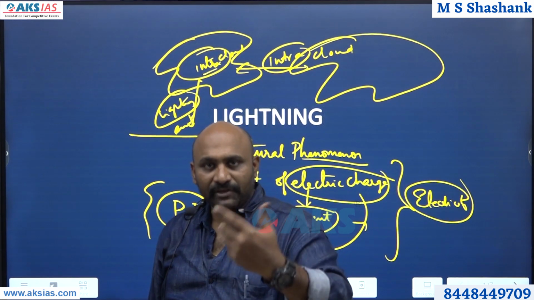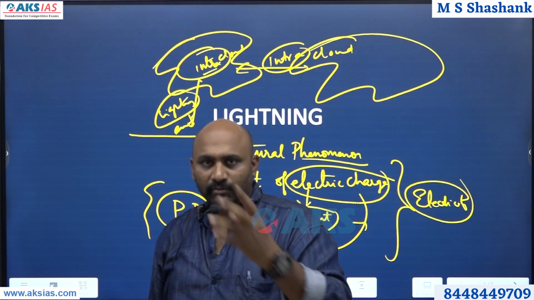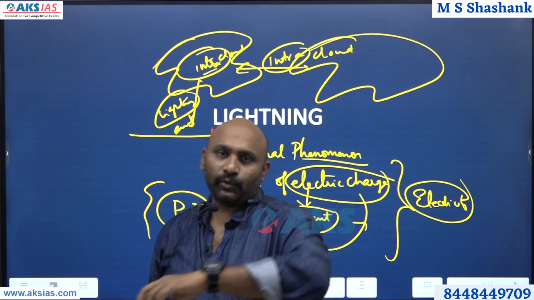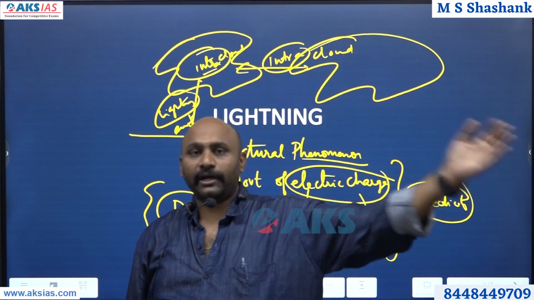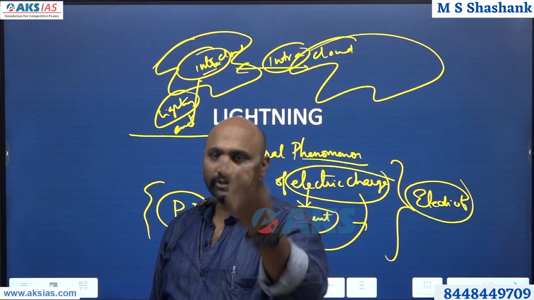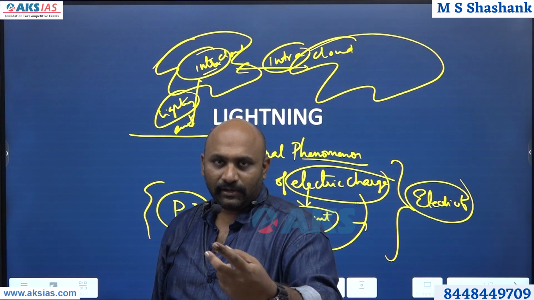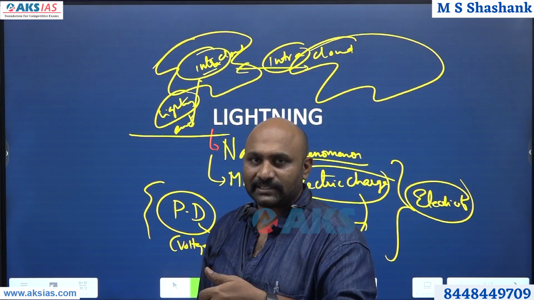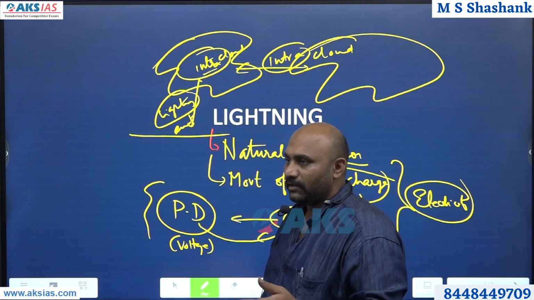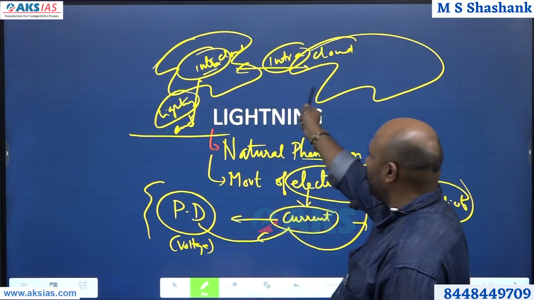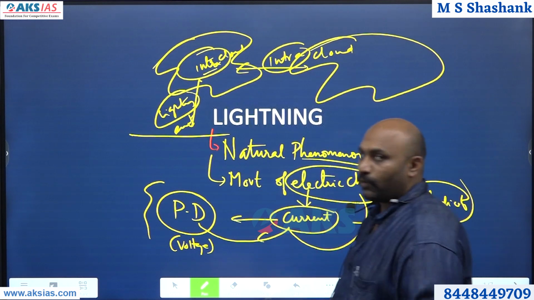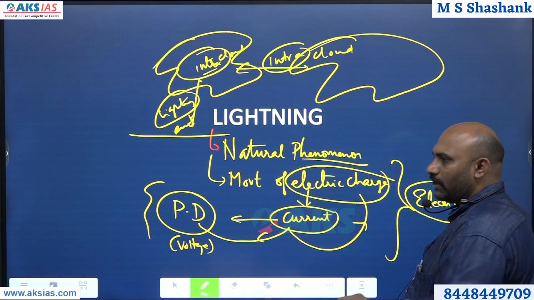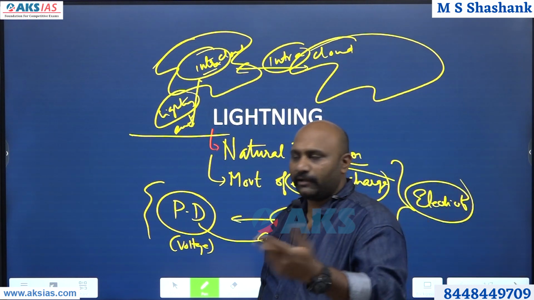We know that whenever there is a potential difference, potential is nothing but the amount of work done to bring a positive charge from infinity to that particular point. So if there is a difference between those potentials or energy levels, that is called potential difference. That potential difference creates movement of charges, and that creates current. So what is it all about? Before we go ahead, let's look at the concept of lightning. How is lightning formed?